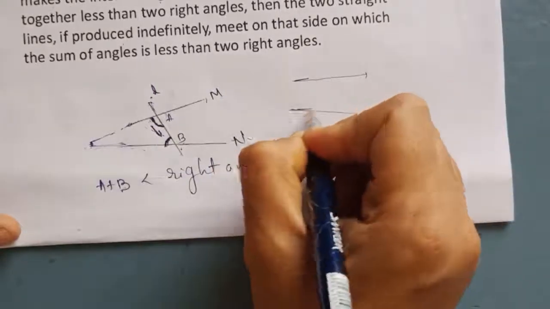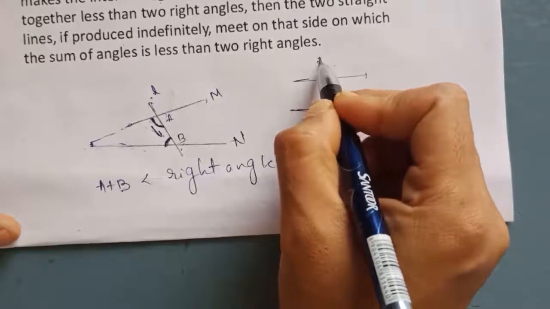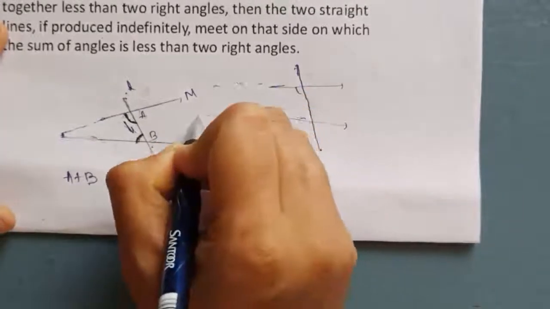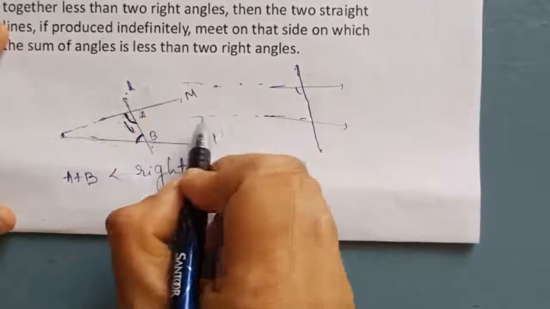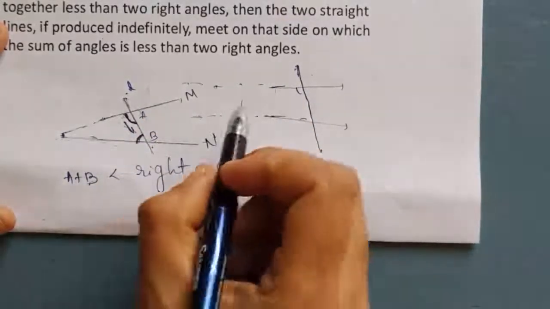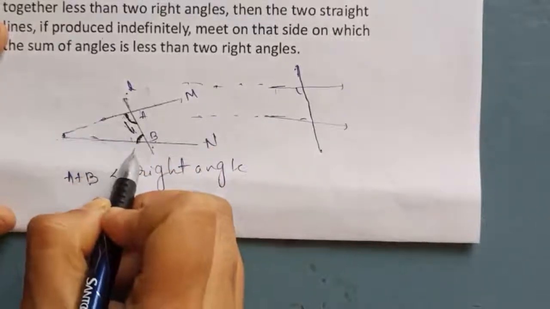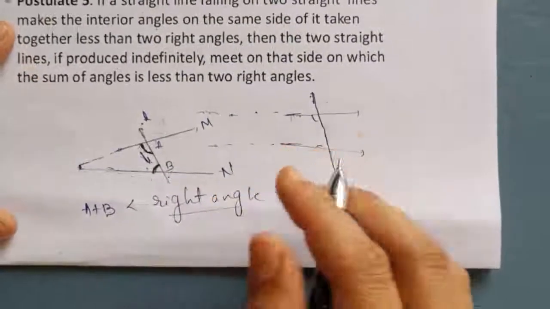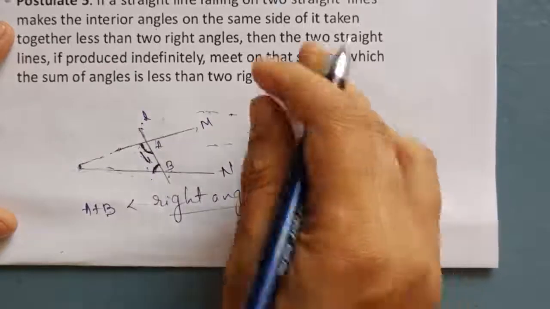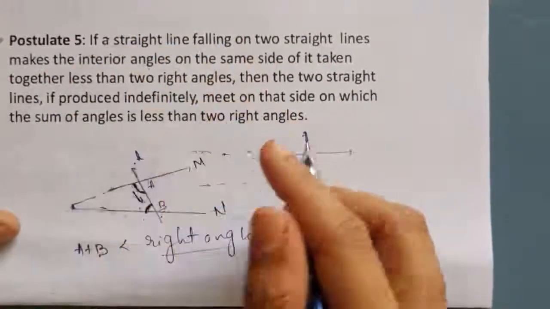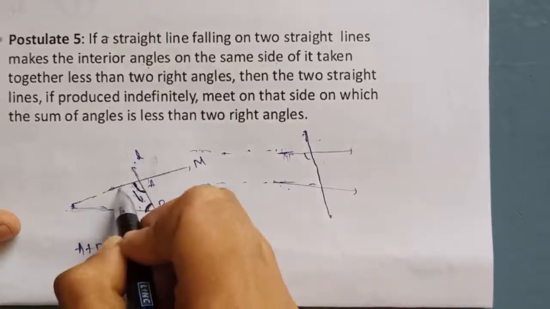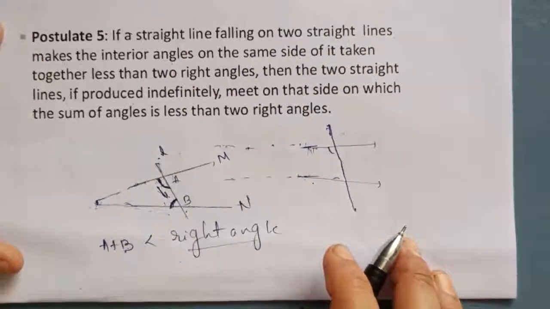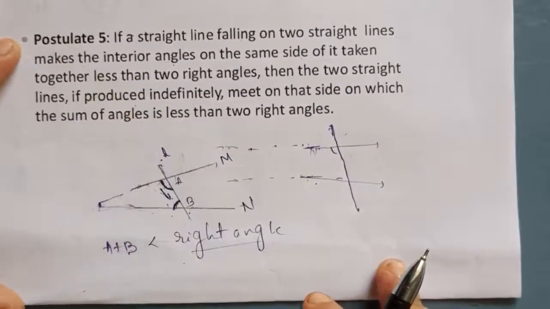If the lines are parallel, what about it? They never meet, which means the sum of the angles will always be greater than 2 right angles, because parallel lines never meet. If they meet, it will be less than 2 right angles. If they do not meet, it is greater. The entire conclusion is that parallel lines never meet, and if they meet, they are not parallel lines. Got it? This is about the fifth postulate.